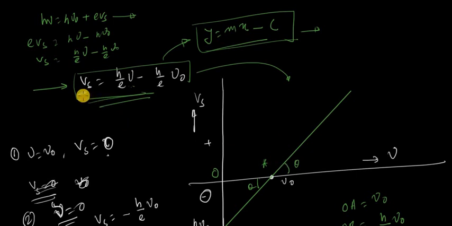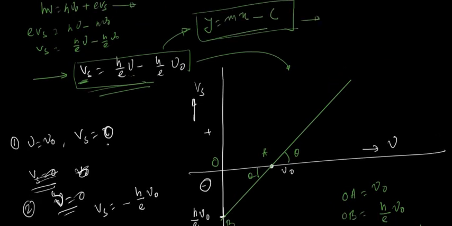Along Y you put Vs, and along X you put frequency. So Vs is Y and frequency is X. So this is y equal to a constant m times x minus another constant c. This is the equation of a straight line. To draw the straight line, we need two points. First is nu is equal to nu 0.